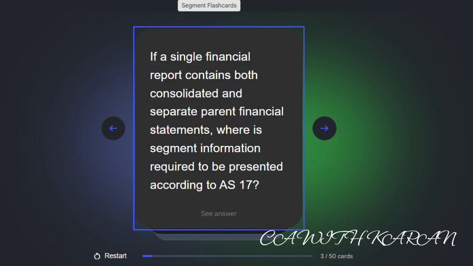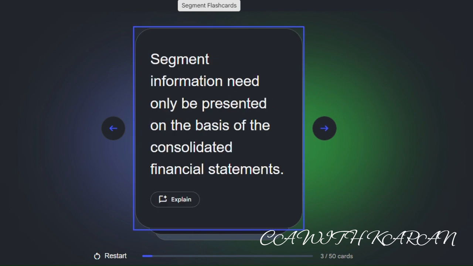If a single financial report contains both consolidated and separate parent financial statements, segment information is required to be presented according to AS 17. Segment information need only be presented on the basis of the consolidated financial statements.